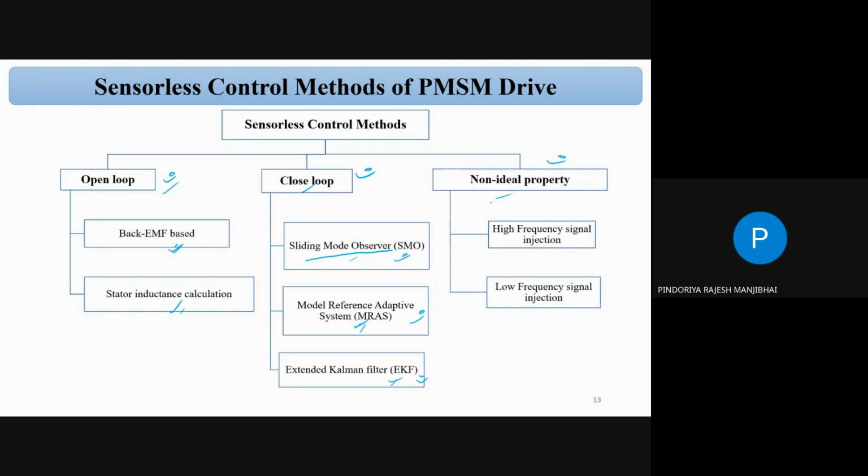The third category is non-ideal property. Non-ideal property means the high frequency signal injection method. We have to inject a high frequency signal, and then we can sense the rotor position. And there is also the low frequency signal injection method. Suppose your PWM frequency is maybe 10 kilohertz, that is your PWM frequency, correct?